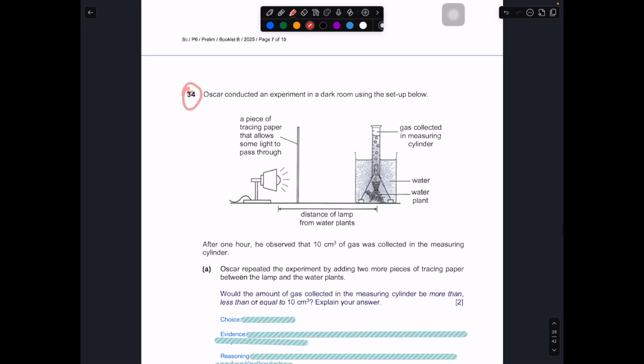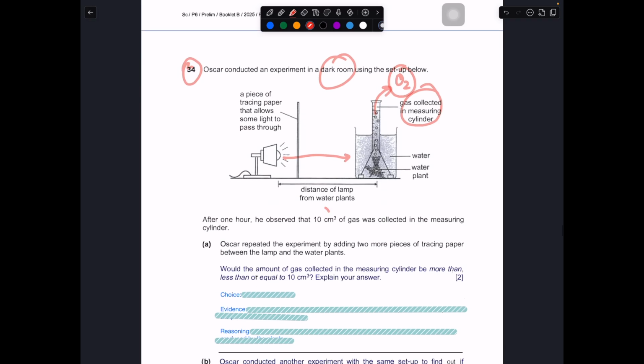So question number 34. Oscar conducted an experiment in a dark room using the setup below. So you have a piece of tracing paper that allows some light to pass through, and you have the gas collected in the measuring cylinder. In this case, most likely the gas is going to be oxygen, because there is light reaching the plant, and the plant can photosynthesize and release oxygen gas bubbles. So after 1 hour, he observed that 10 cm cube was collected in the measuring cylinder.